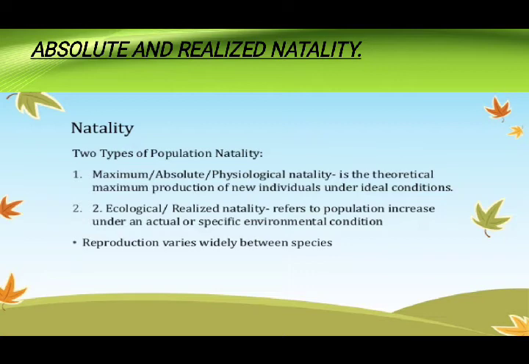But when there is competition between two or many species, at that time realized natality is used to calculate the actual population of that area. Okay, so this is your absolute and realized natality.